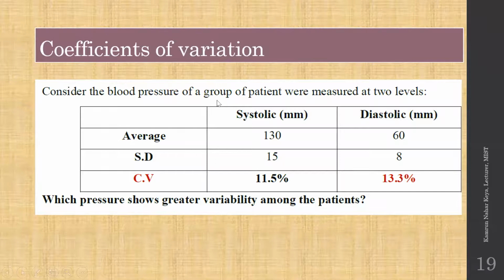For a group of patients, systolic pressure has an average of 130 and a standard deviation of 15, and diastolic has an average of 60 and a standard deviation of 8. So if we take the coefficient of variance, you will get an overview. Whenever we get the idea of percentage, we can easily give an answer.